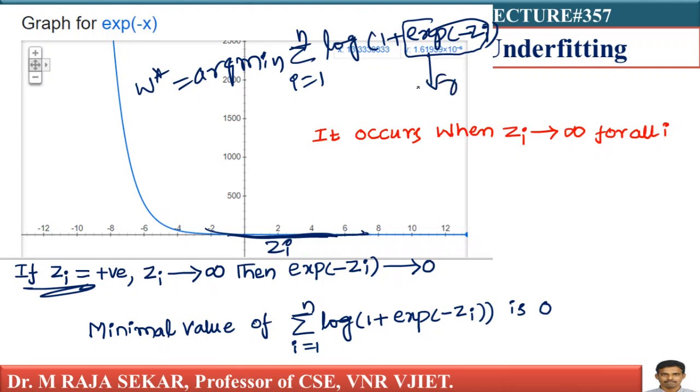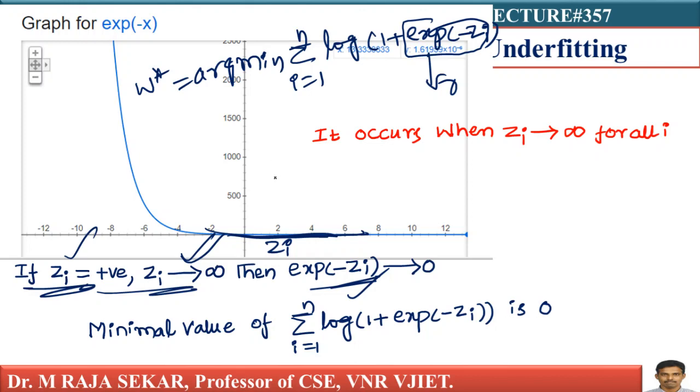As zi goes to infinity, exp of minus zi goes to 0. As zi is increasing, exp of minus zi is decreasing. From the plot, you can see it.